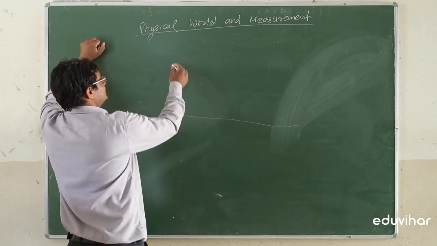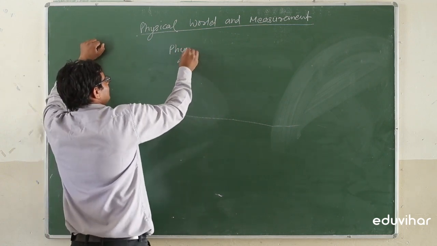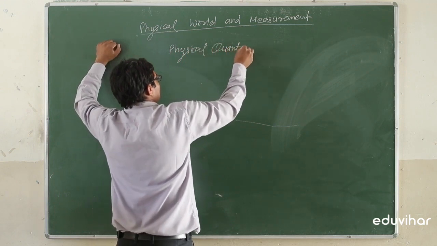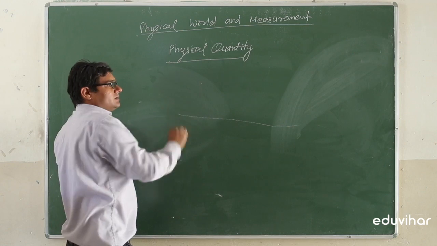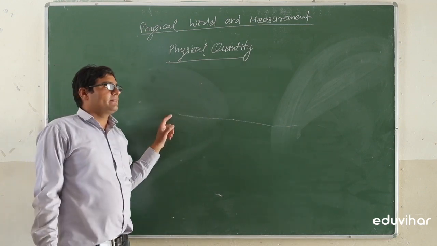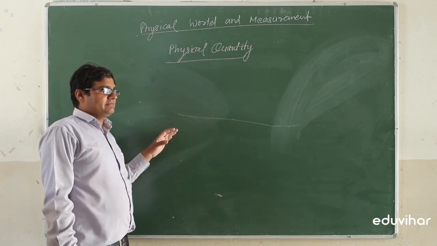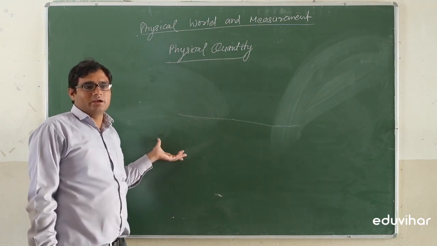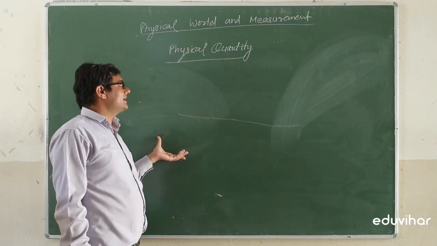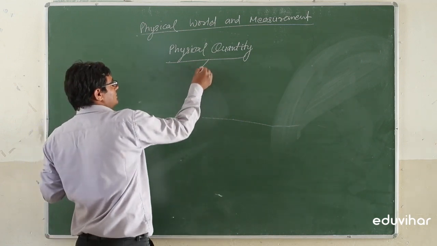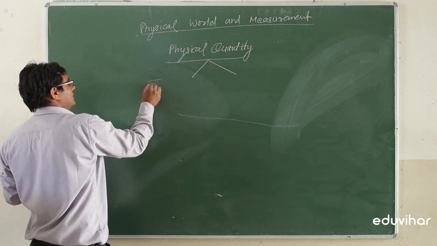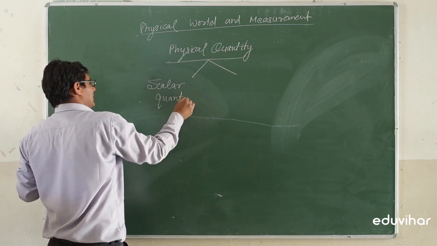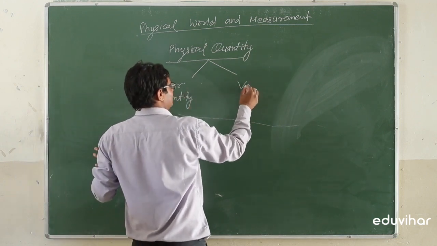So here, the first one is: what is a physical quantity? What do you mean by physical quantity? A physical quantity is that which is defined in the form of magnitude as well as direction. It is of two types, mainly scalar and second is vector quantity.